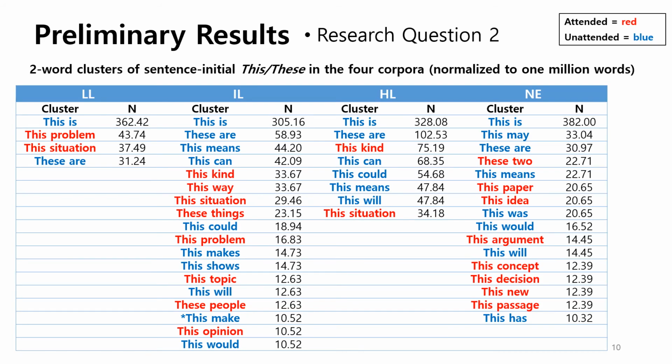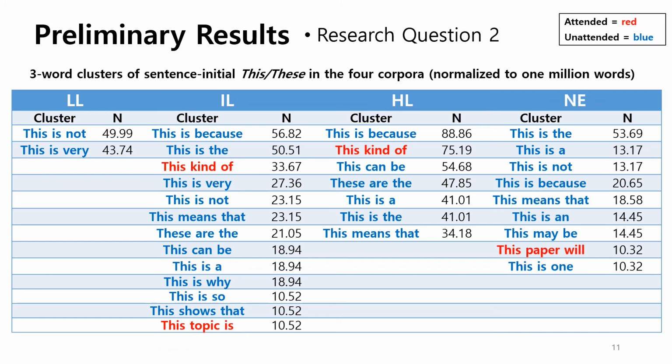So here I show you the most common 2-word clusters of sentence-initial this and these in the 4 corpora, and the most frequently used cluster was this is among all 4 corpora. And one interesting result was that the lower level learners and the intermediate level learners used this problem, this situation a lot, and the higher level learners used this situation a lot as well. However, these 2 clusters did not appear in the native English speakers' data.